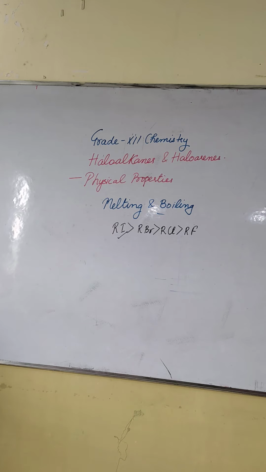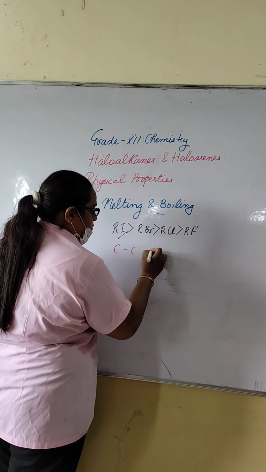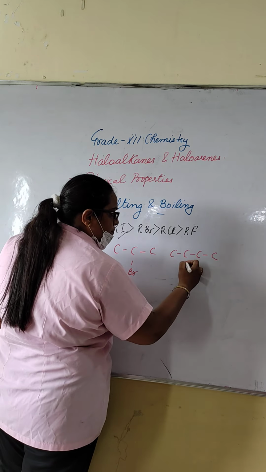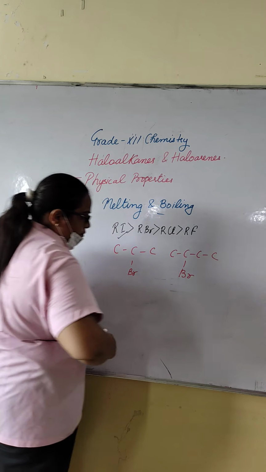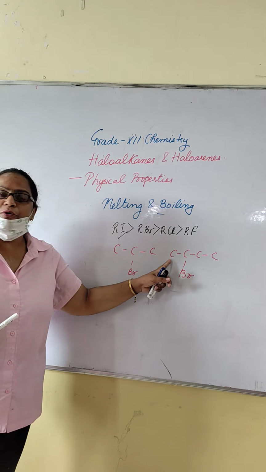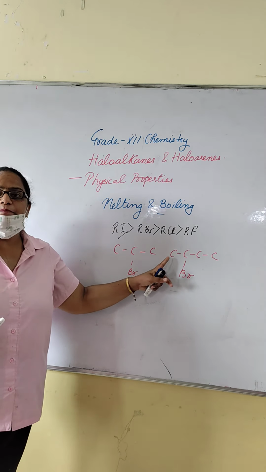Or with the increase in carbon chain also, the melting and boiling point increases. Suppose we are comparing bromopropane with bromobutane. As the carbon chain is longer in bromobutane, it has a higher melting and boiling point.